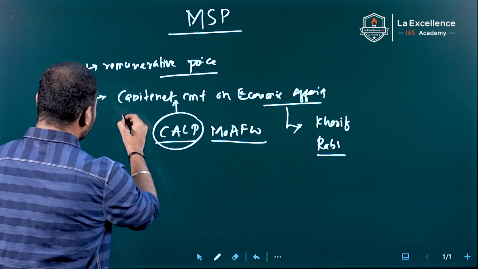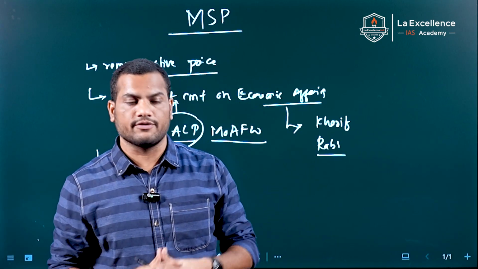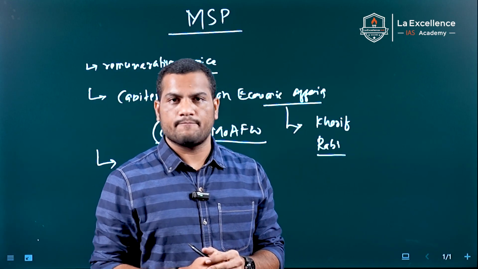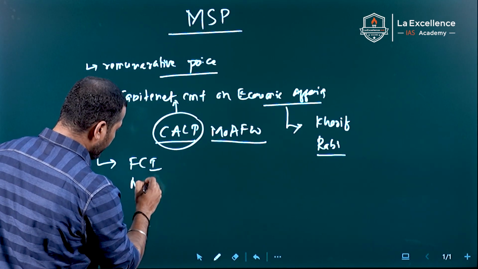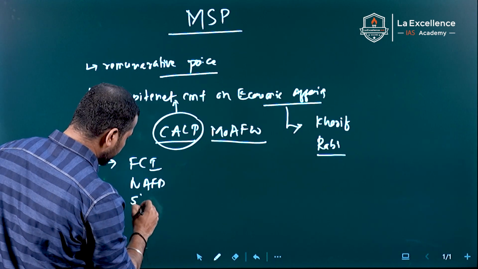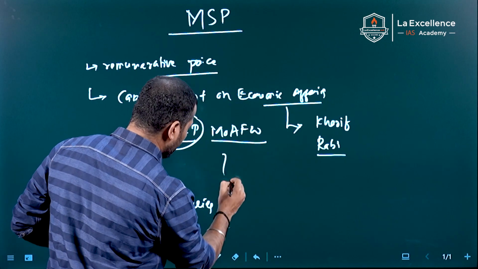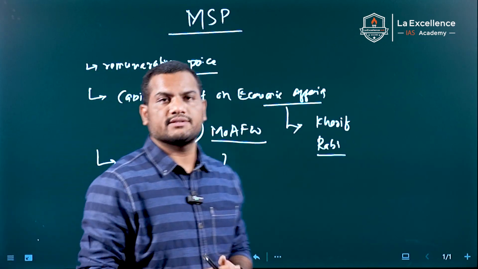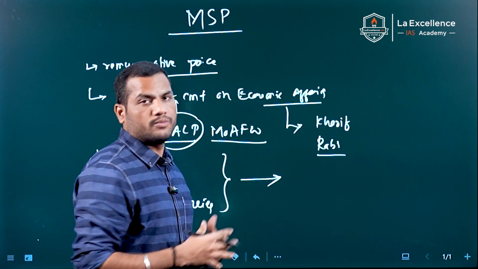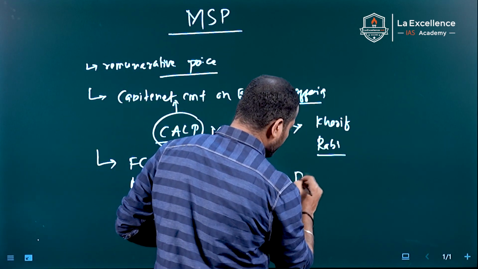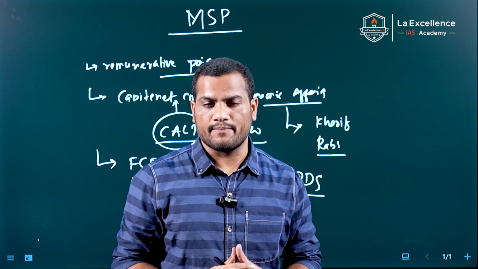But who procures the food grains from the farmers if the prices go down in the market? There are many agencies, majorly the Food Corporation of India, NAFED, and also state agencies. They procure food grains from the farmers whenever the prices in the market go down, and they distribute it to consumers in the public distribution system, in PDS. This is how MSP really works.